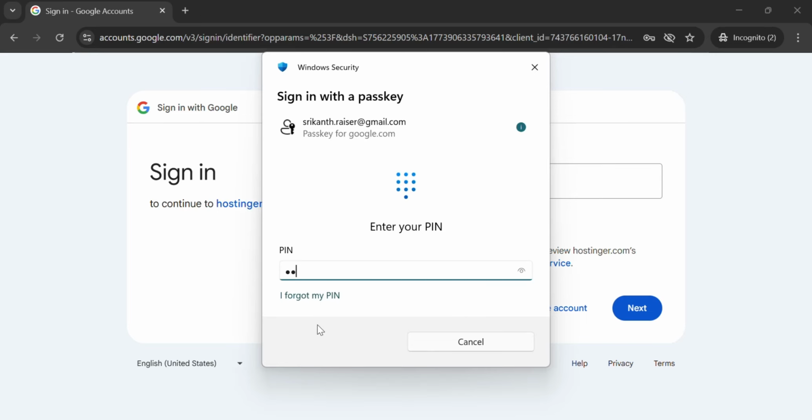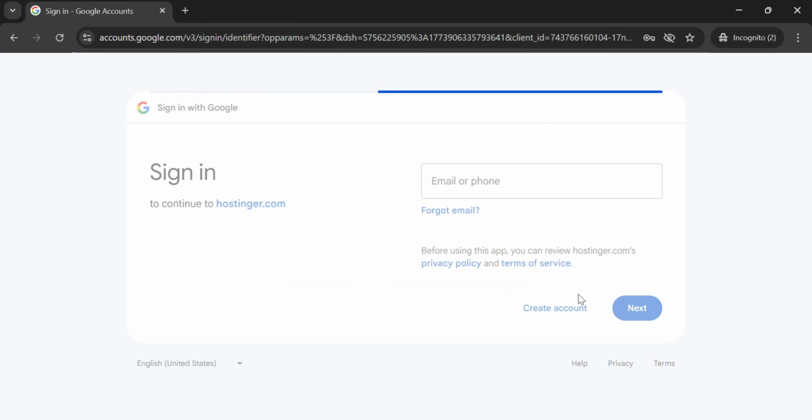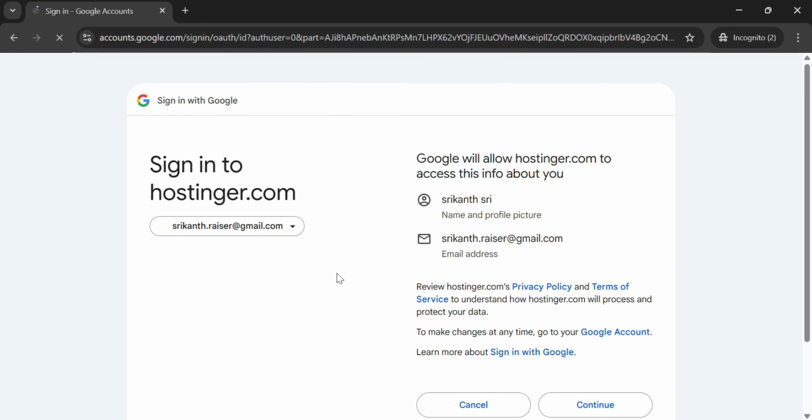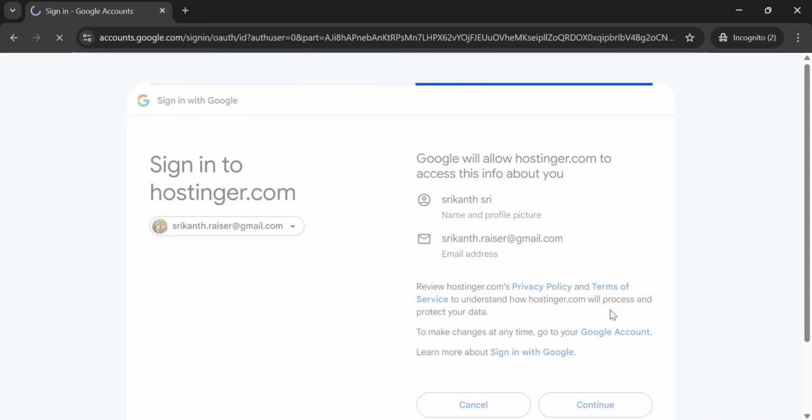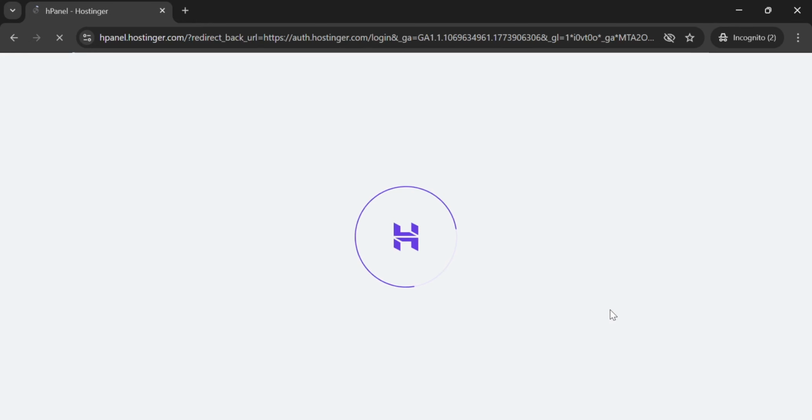I'll use one of my Gmails to sign up to Hostinger. It will ask you a couple of steps. Sign into Hostinger. Are you allowing Google to go to Hostinger?